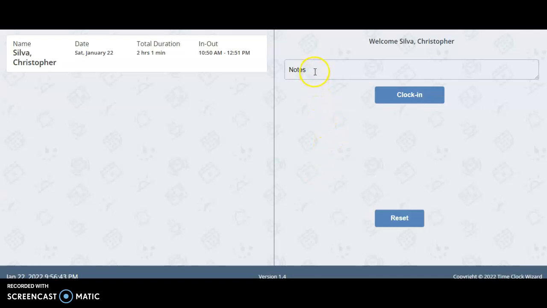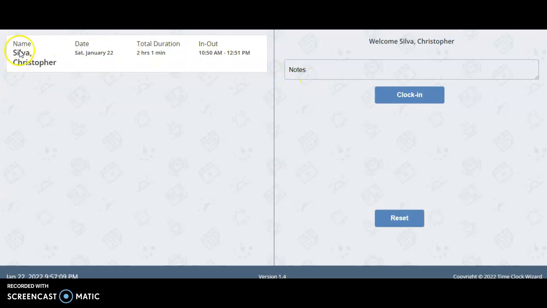In notes, it gives you this block to add any task that we're gonna be working during that day, during that time, and we have to add a note when we clock in and when we clock out.